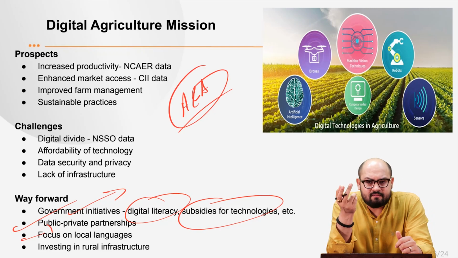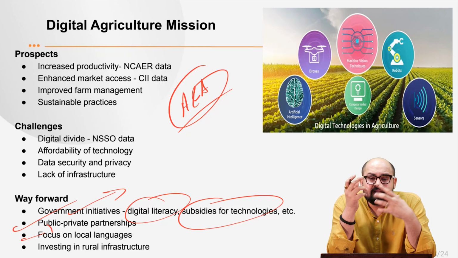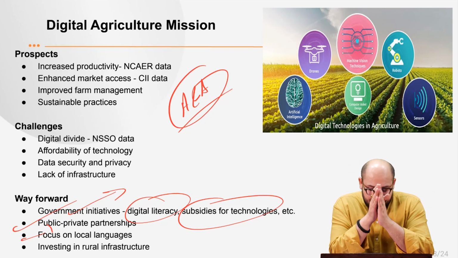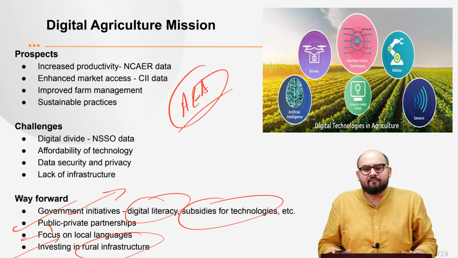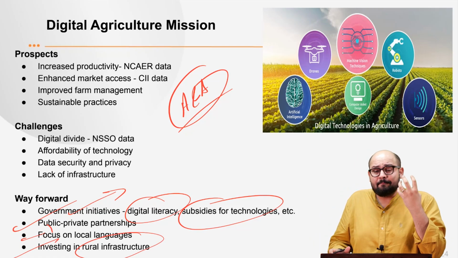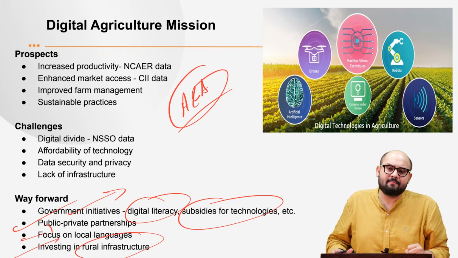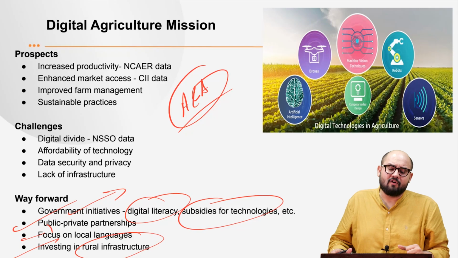India is a diverse country. We have got thousands of languages. So if you develop these apps, there should be an integration of local languages into those apps. Then, investing in rural infrastructure. As I said, there's a need for the government to provide power supply lines, adequate internet connectivity platforms, and adequate storage options. So the government needs to invest in rural infrastructure.